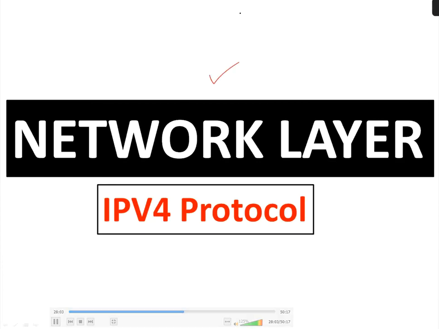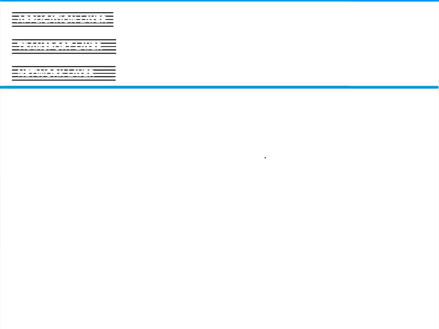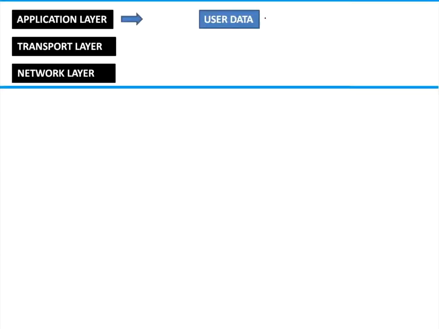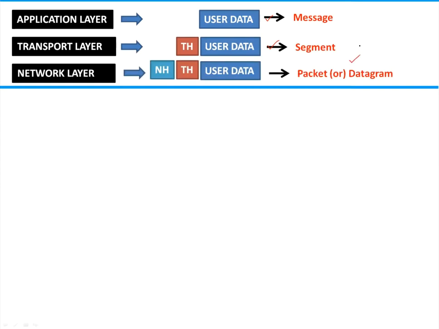Can you have the next question? Yes. This was given in GATE 2015 for 2 marks. Please read the question carefully, guys, and answer. Yes, guys, a little ambiguity here. This question is simple, but you have to understand the OSI model clearly. Look at this. The application layer gives user data, that is called a message. To this, the transport layer adds a transport header. We call it a segment. To this, the network layer adds a network header. We call this a packet or datagram.